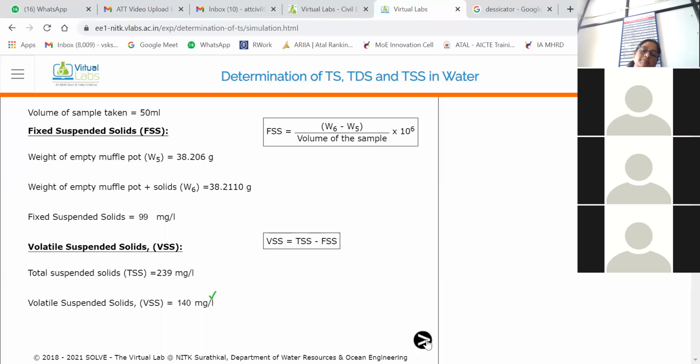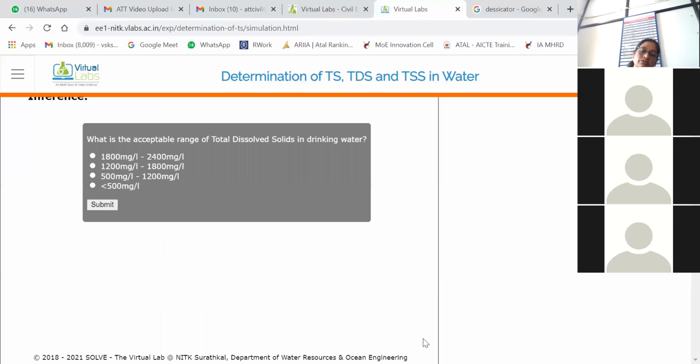This way we can determine fixed suspended solids, volatile suspended solids, then total suspended solids, and total dissolved solids. Okay, once more the question is there. What is the acceptable range of total dissolved solids in drinking water?